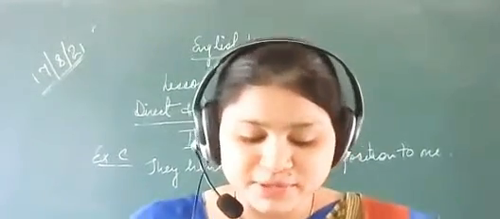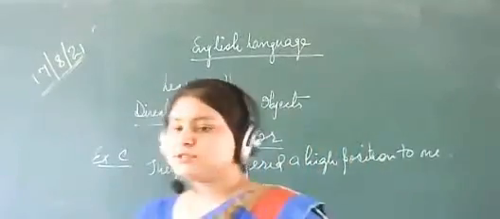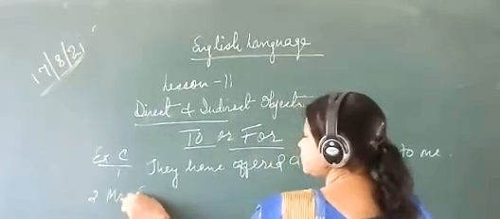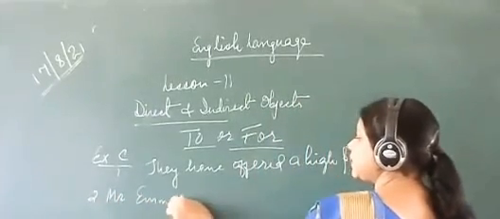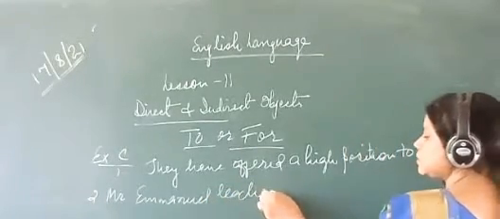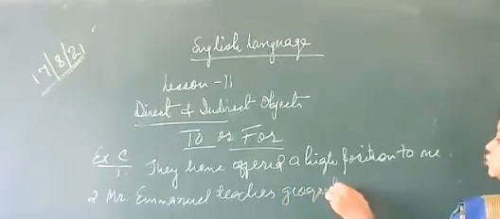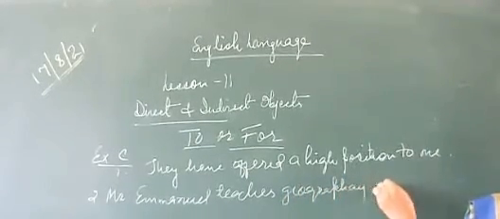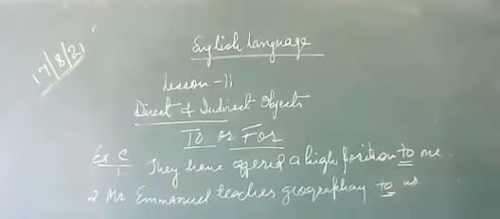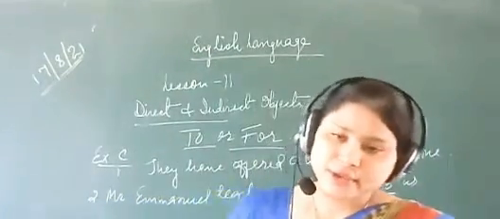The answer will be: Mr. Emmanuel teaches geography to us. Here you can see that we will not use the word "for". So what are we going to use here? "To". Mr. Emmanuel teaches geography to us.